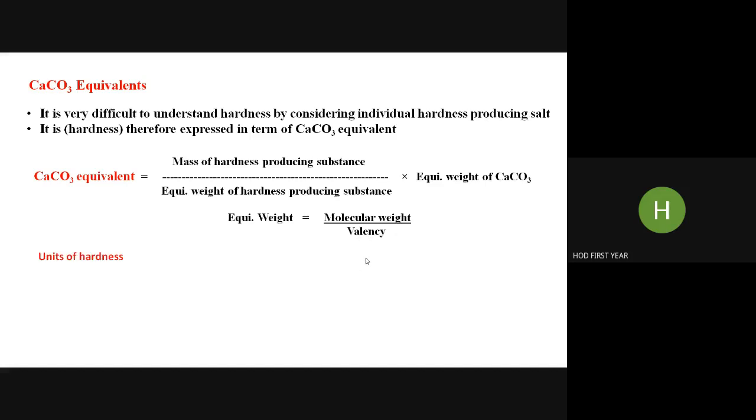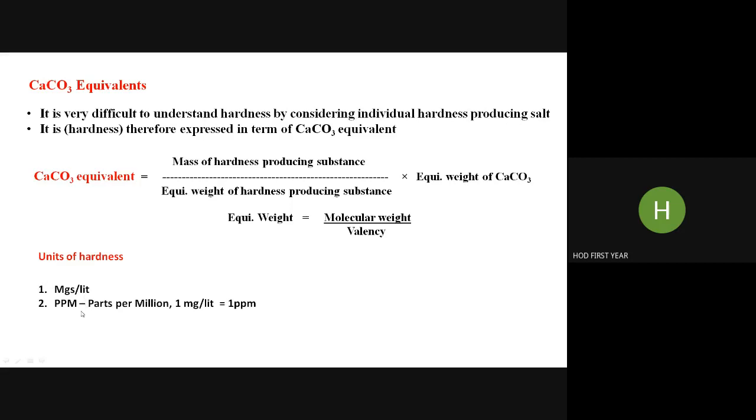Okay. Now units of hardness. So units include first milligrams per liter and ppm, parts per million. So these are two typical units we use to express hardness. ppm is most widely used, parts per million. Now in case of water, density is equal to 1, so this relation holds true. What is that relation? 1 milligram per liter hardness is equal to 1 ppm hardness. So these two units are equivalent for water.